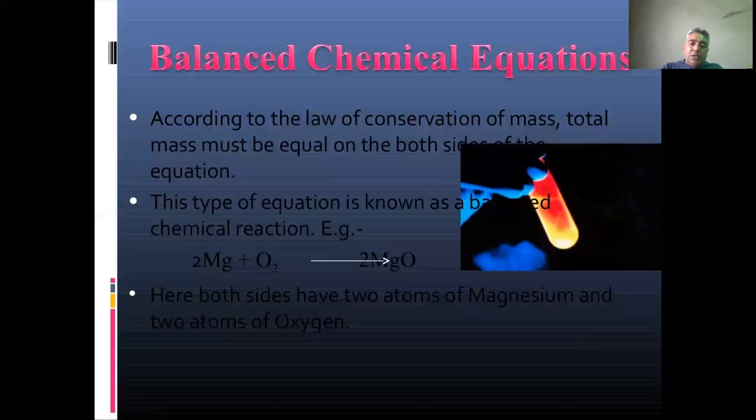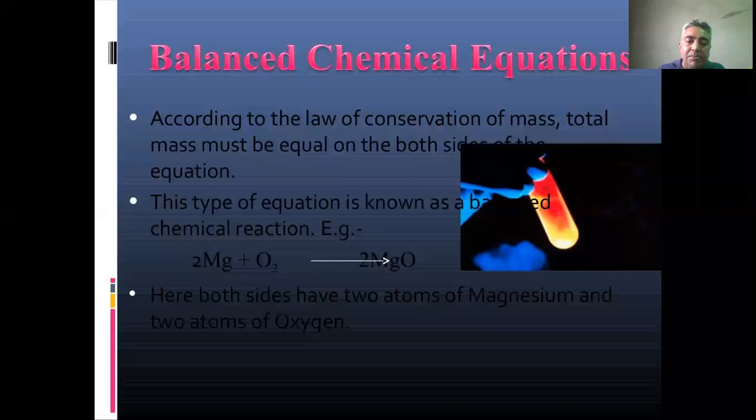Balanced chemical equation. As you know, according to the law of conservation of mass, the mass of the reactants must be equal to that of the products. On the basis of this, we can balance the chemical equation. In a balanced chemical equation, the number of atoms is equal in reactants as well as in products. The total mass must be equal on both sides of the equation. This type of equation is known as a balanced chemical equation. For example, magnesium plus oxygen gives magnesium oxide.